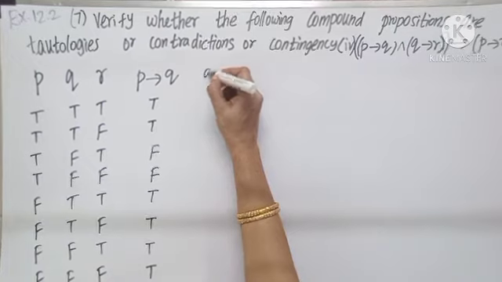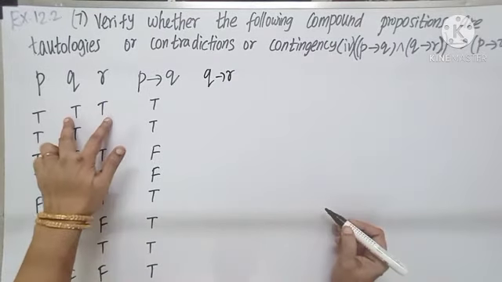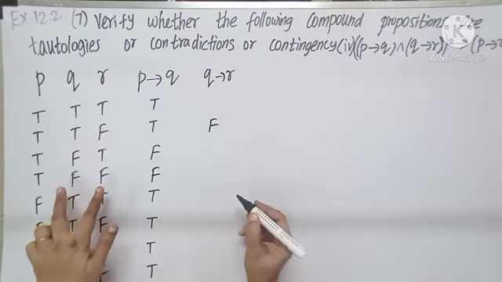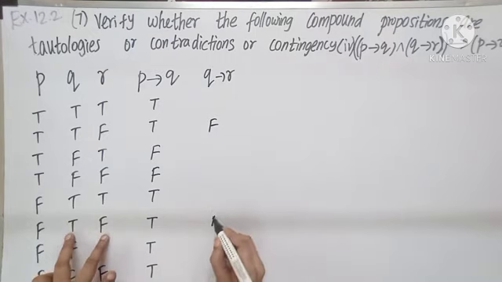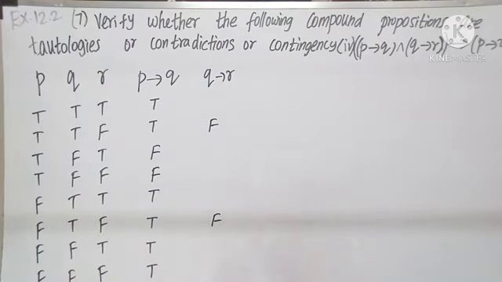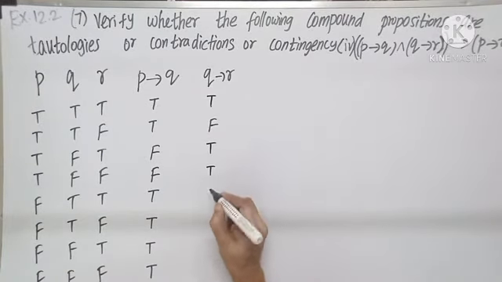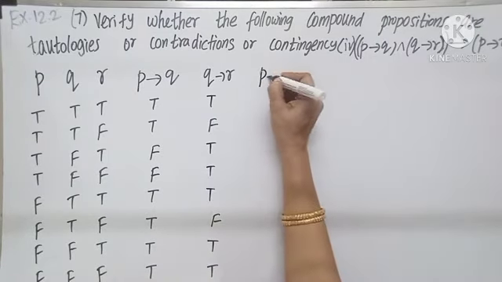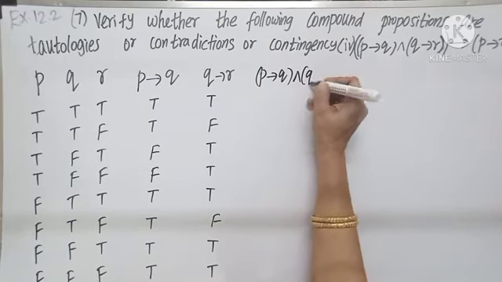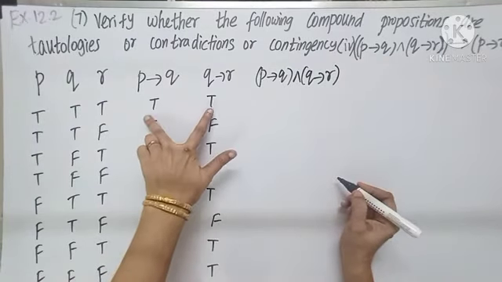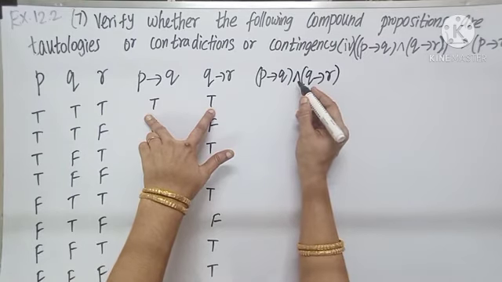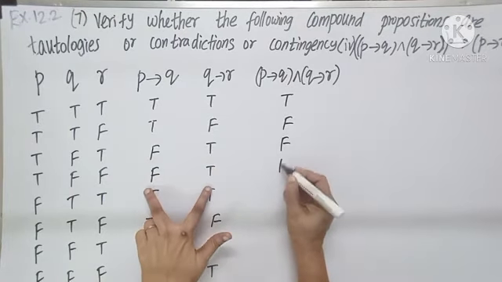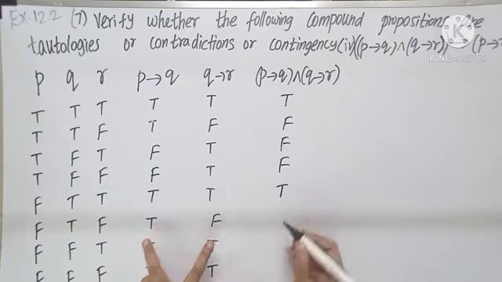Next I need to find out Q to R. So Q implies R. Again you check TF. Here I have TF, so it is F. Here I have TF, so it is F. And all the remaining will be true. The next idea, we need AND. So P implies Q and Q implies R. These two we must check for the AND symbol. AND tells me both are true, my answer is true. All other cases false.